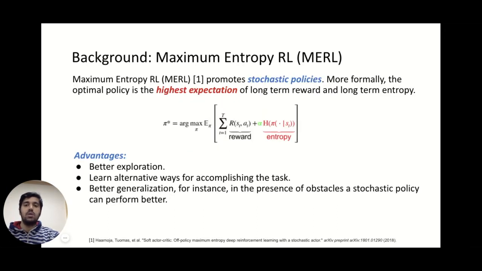So, to give you a background about the variational inference frameworks, the first family that exists is the maximum entropy RL, which is called the MERL framework. So, MERL promotes stochastic policies. Basically, it learns the optimal policy as the highest expectation of the long term reward and the long term entropy, as you can see in the corresponding equation. It has various benefits: it provides better exploration, it provides alternative ways for accomplishing the task, and it also leads to better generalization, for example, when there is a presence of obstacles and you need a stochastic policy, which can actually do way better.